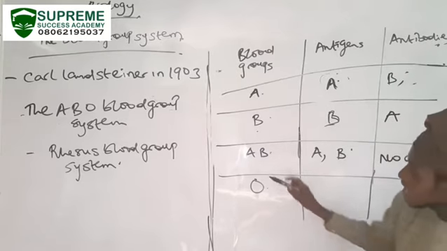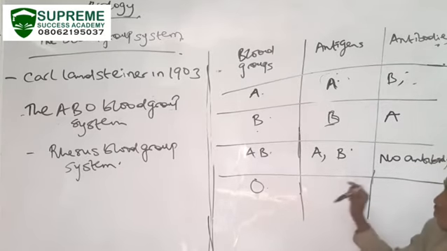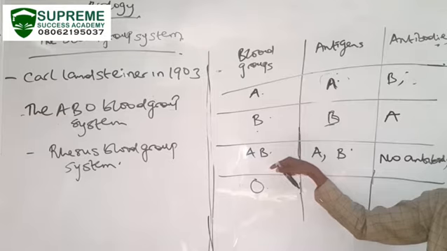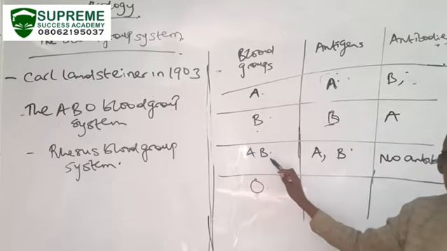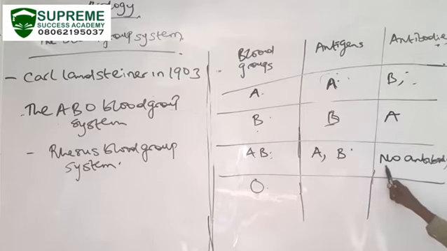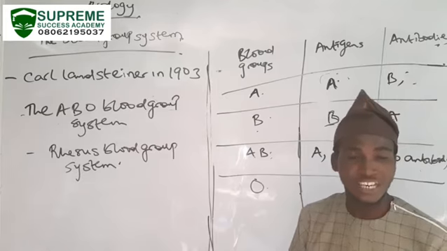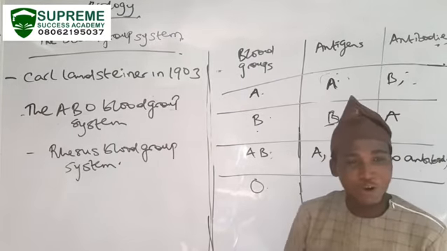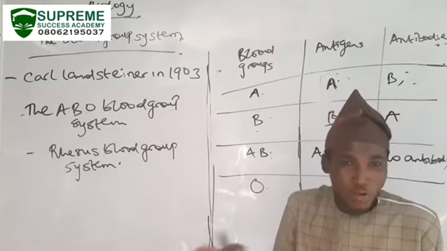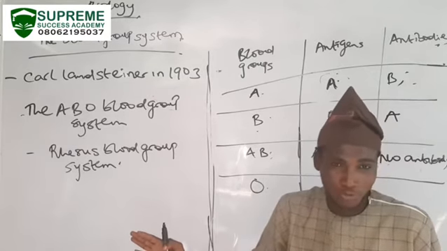That means there is nothing to reject AB. What I mean is that there is no blood group to reject AB. Why? Because it has no antibody. So anybody that has blood group AB can receive blood from anybody because they are not having any issue with any other type of blood group.